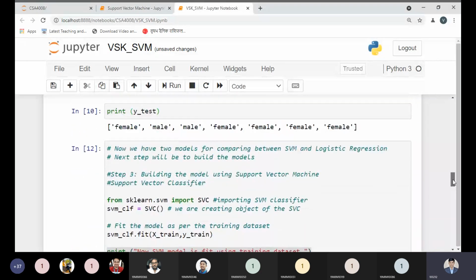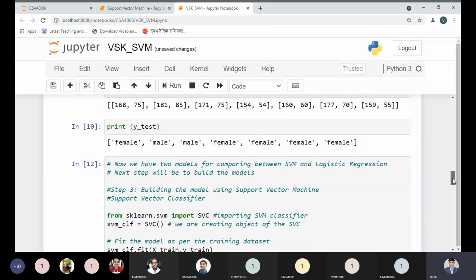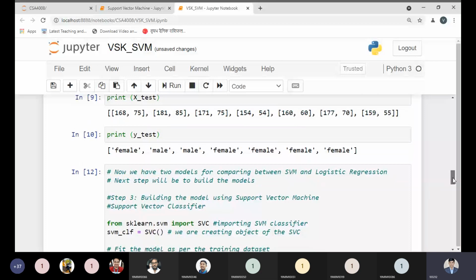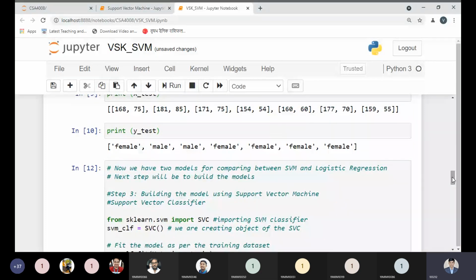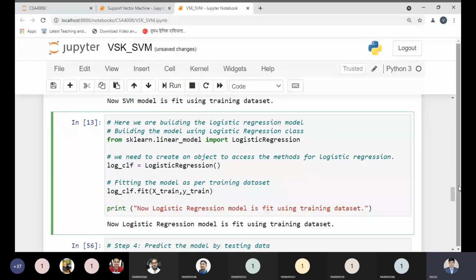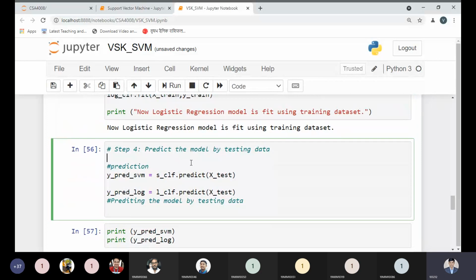This is the next step, known as step number 3, which we have done after preparing the data set. Sorry, we have done 3 steps: one is preparing the data set, splitting the data set, and next is building the model. And after building the model, what we need to do? We need to predict using the testing data set.